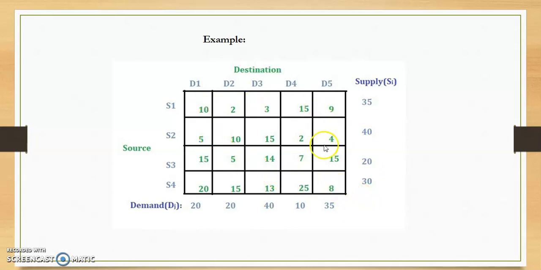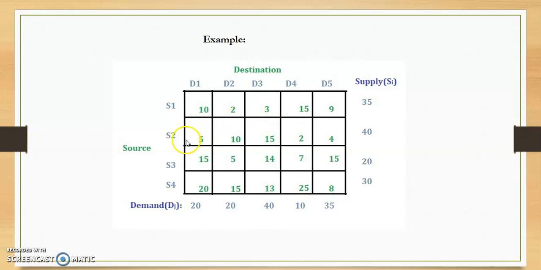So what are these numbers given in the table? In this table, the various combinations of unit cost of transportation are given. What is this number 10? 10 is the cost per unit for transporting a single unit from S1 to D1. For transporting a single unit from S1 to D2, the cost of transportation is 2. Similarly, from S1 to D3, the unit cost of transportation is 3.